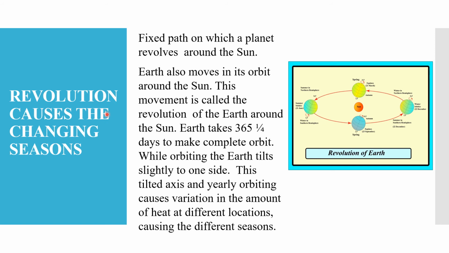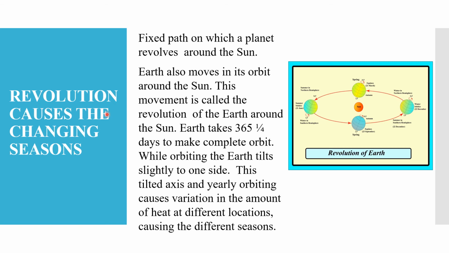Earth is also a planet. So, our Earth also moves in its own orbit around the sun. And this movement is called the revolution of the Earth around the sun.